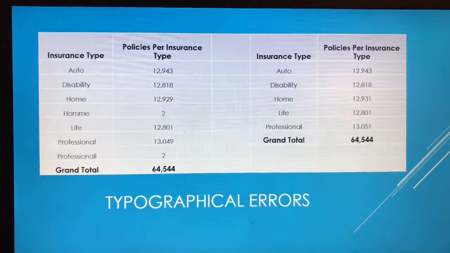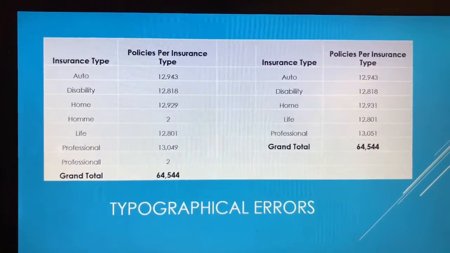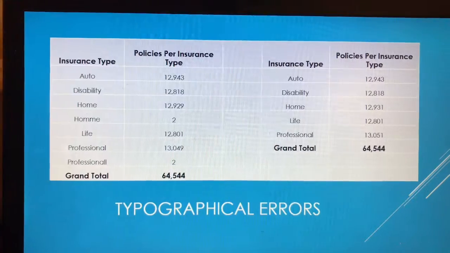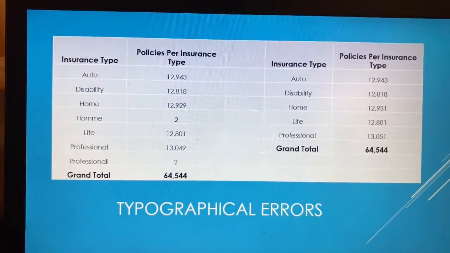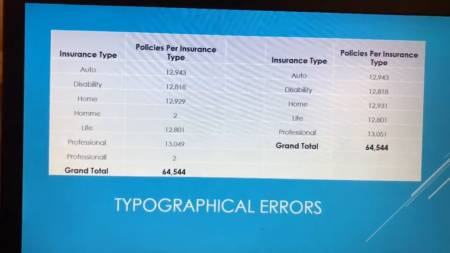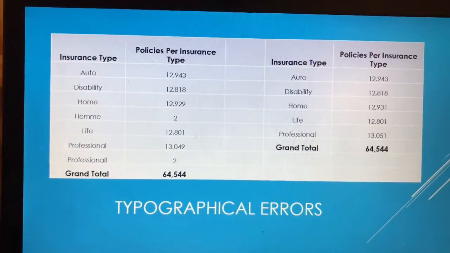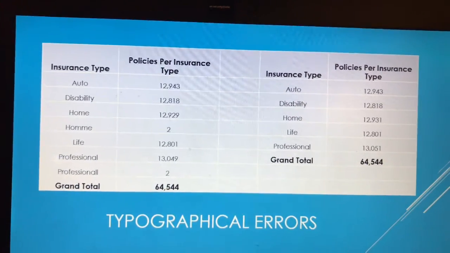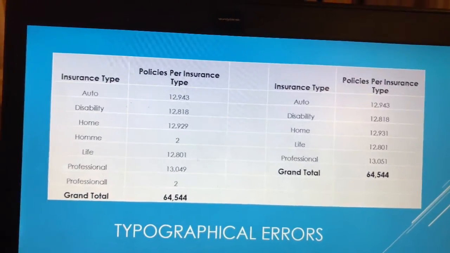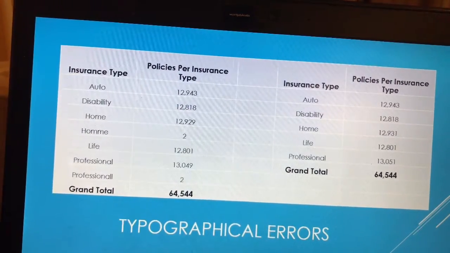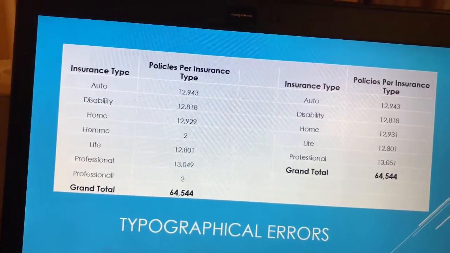So, the first question asks about the typographical errors found in the data set under the insurance type and the region. So, what I did was I created a pivot table that shows the insurance type and the number of policies for each insurance type.